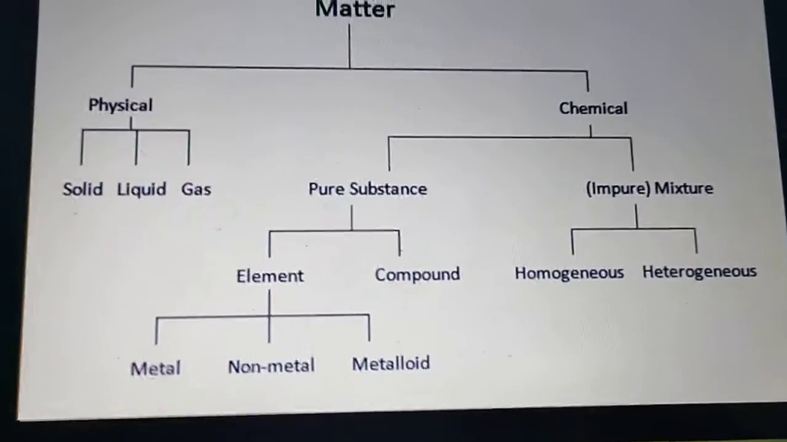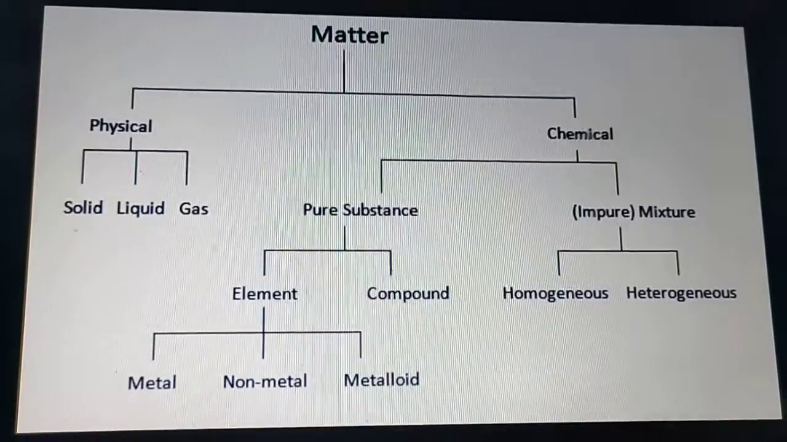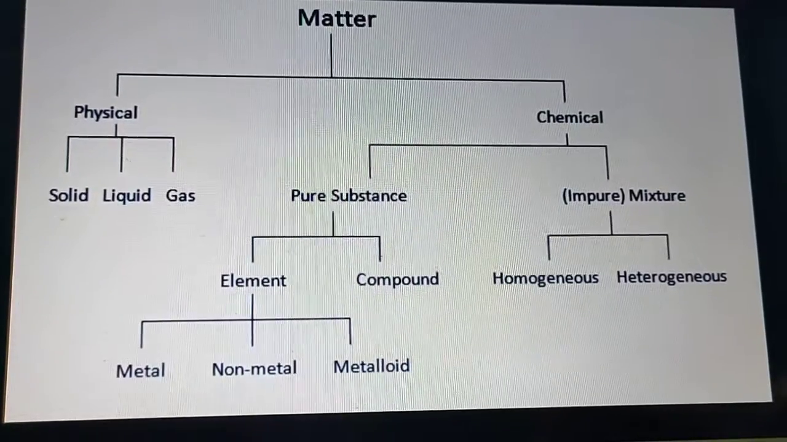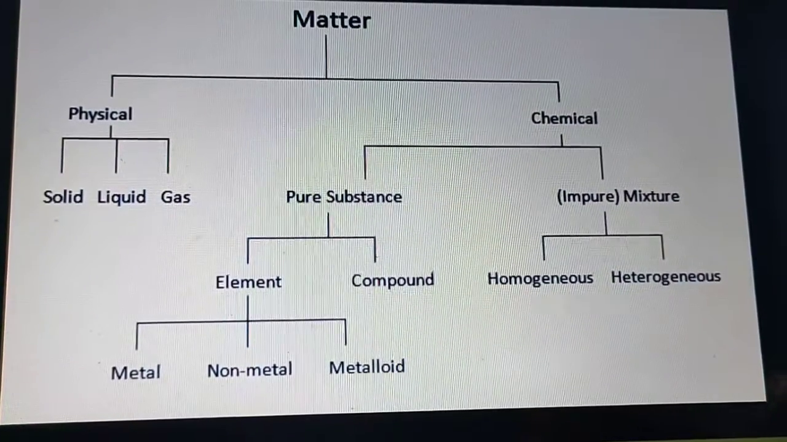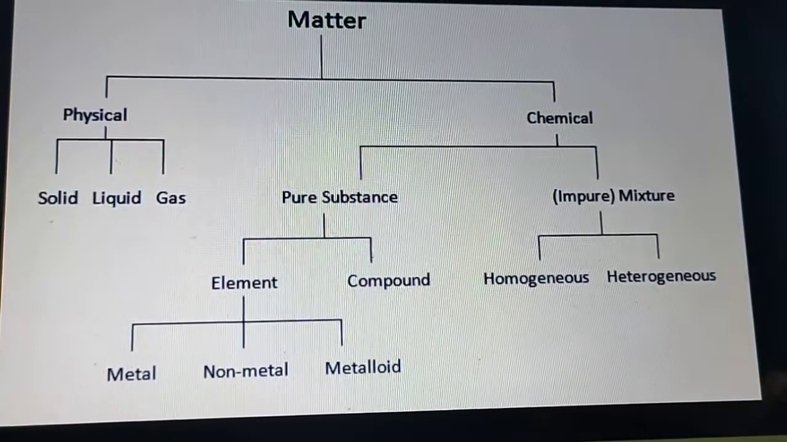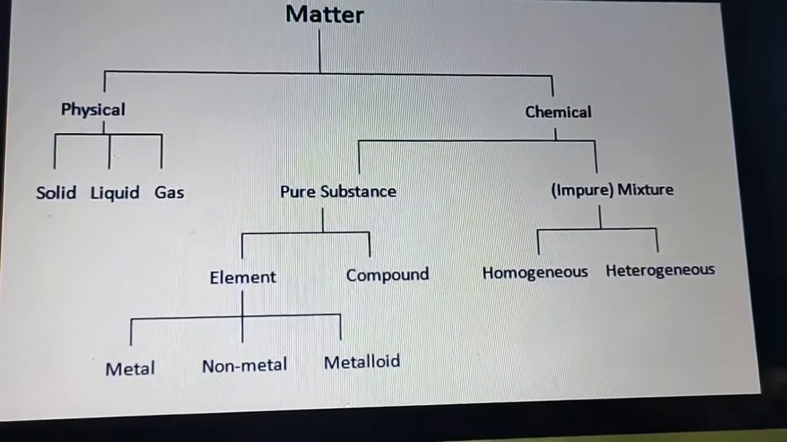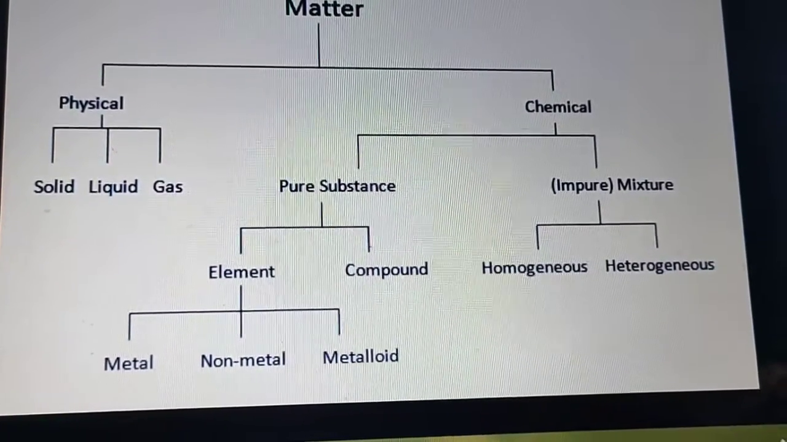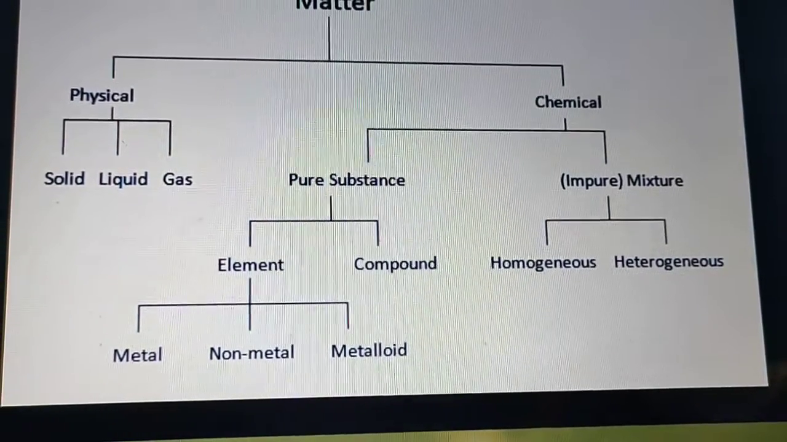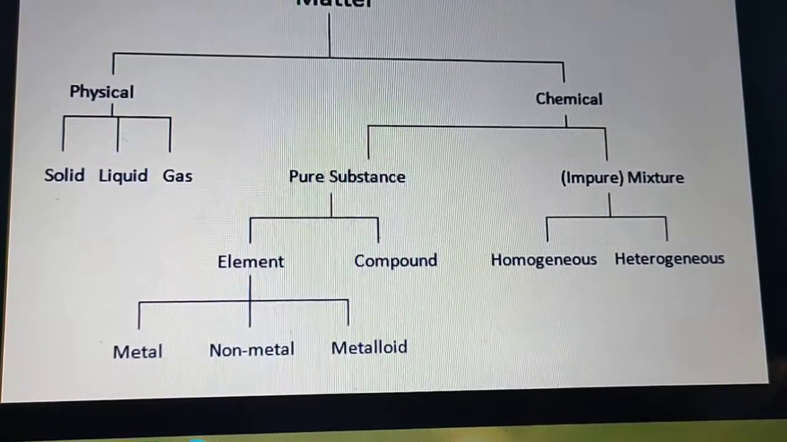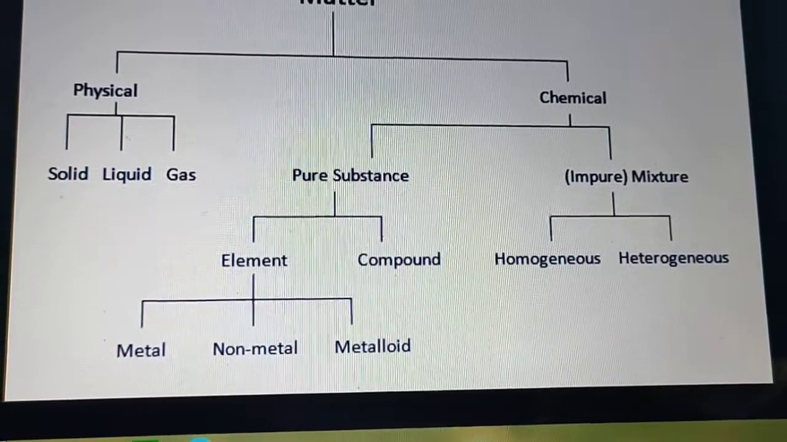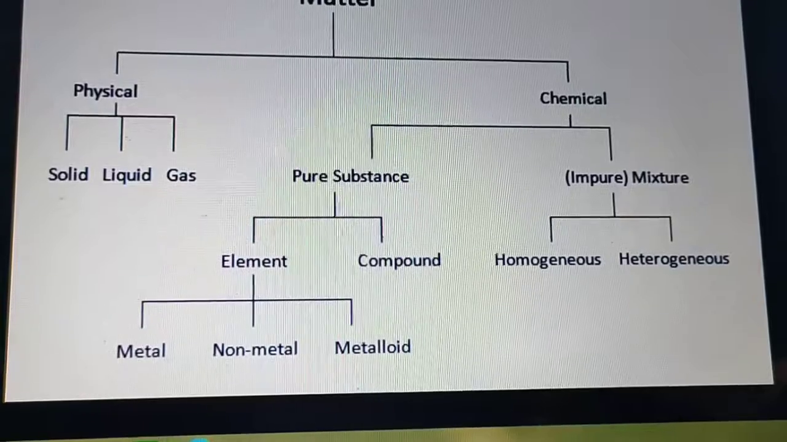So physically, matter is divided into three states, that is solid, liquid and gas. In chapter 1 you have studied this one. And what about chemically? Chemically, matter is subdivided into two parts, that is pure substance and mixture. Pure substance is further subdivided into elements and compounds. And elements is further divided into metals, non-metals and metalloids. And what about mixtures? Mixtures are subdivided into homogeneous and heterogeneous mixtures.